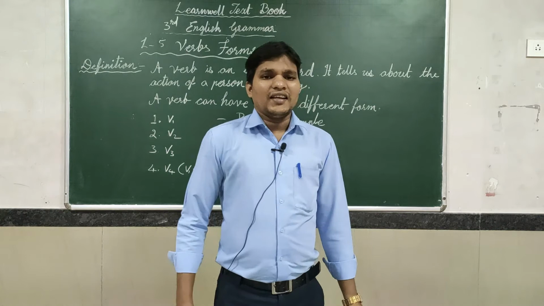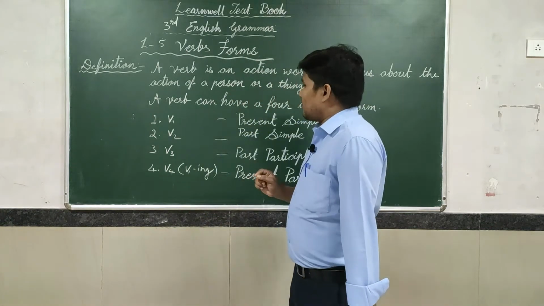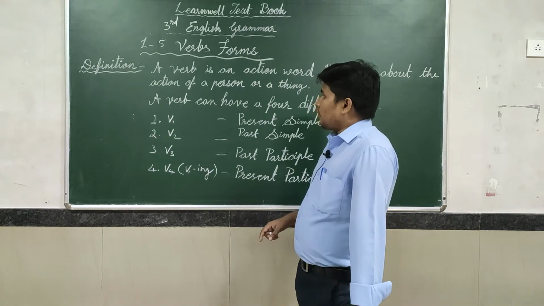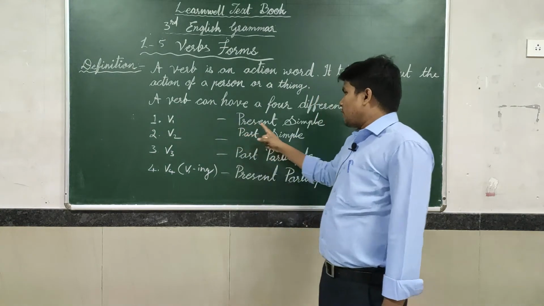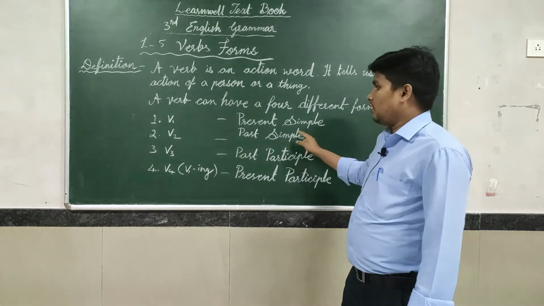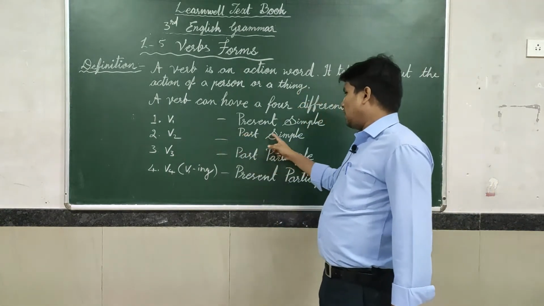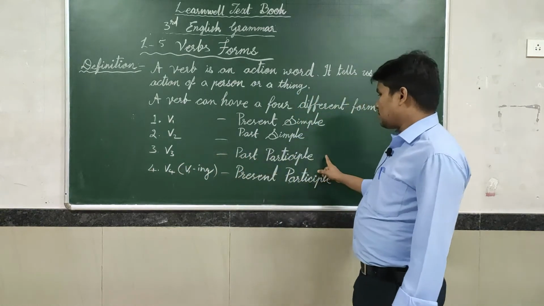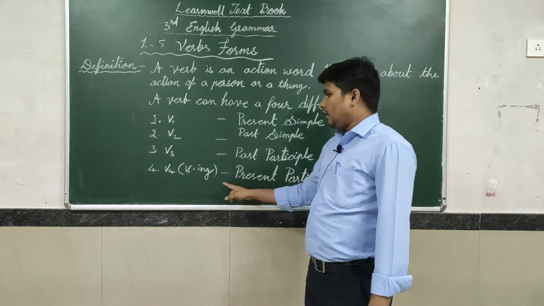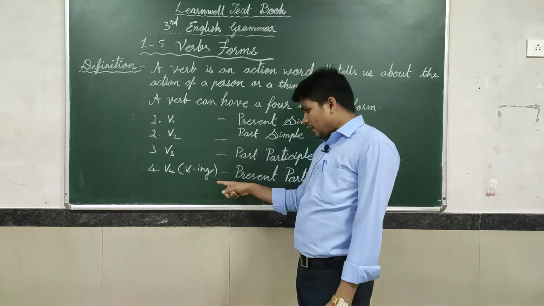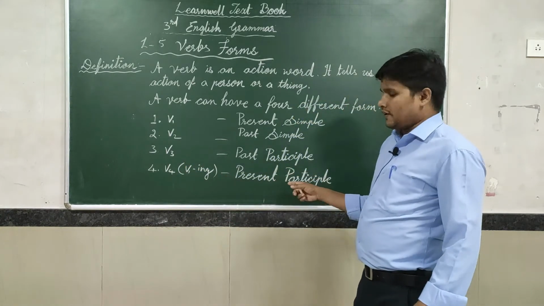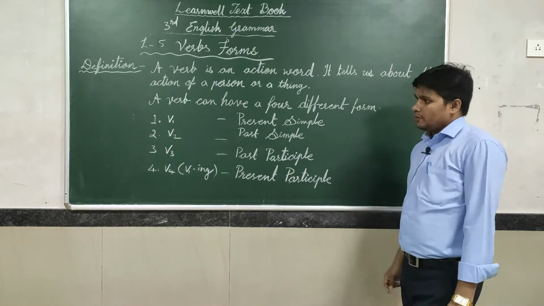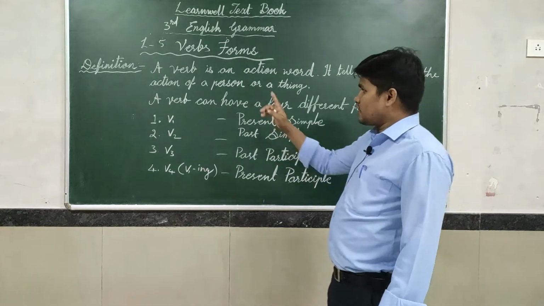Right? Generally, it is divided into four parts. First one is V1, I mean present simple. Second one is V2, I mean past simple. V3 means past participle, and V4 means V1 with ing, that is called present participle. Understand? First, the definition just to learn.